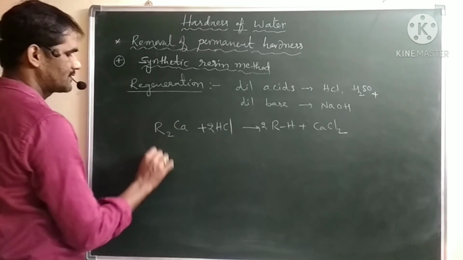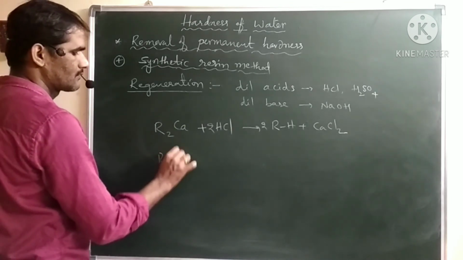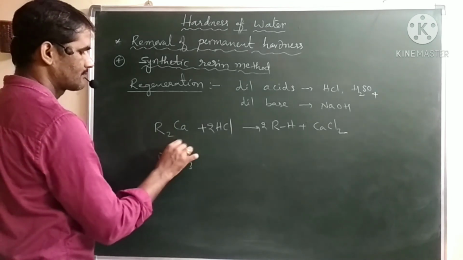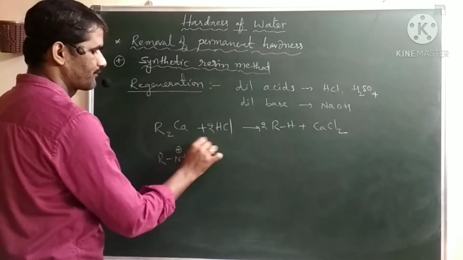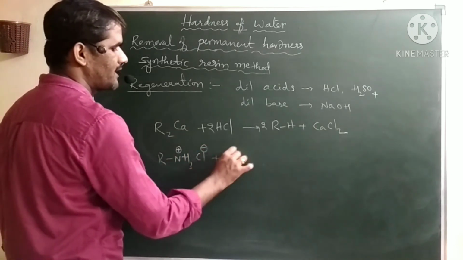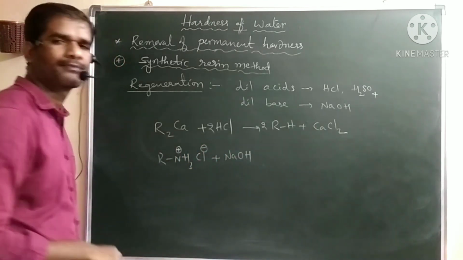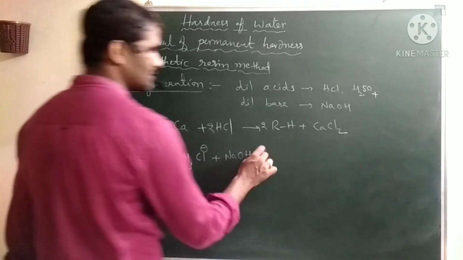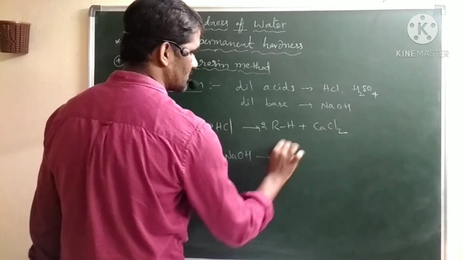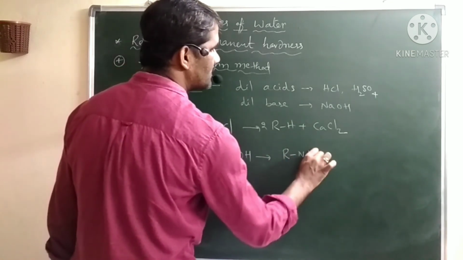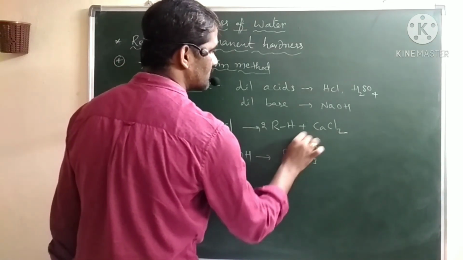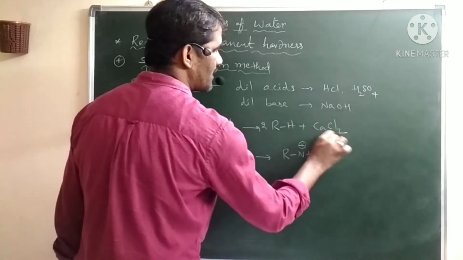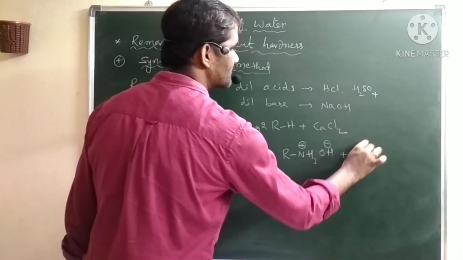Similarly, the anion exchange resin we can regenerate by treating with base NaOH. In this case, the Cl minus is replaced with OH, and you will get back the anion exchange resin.